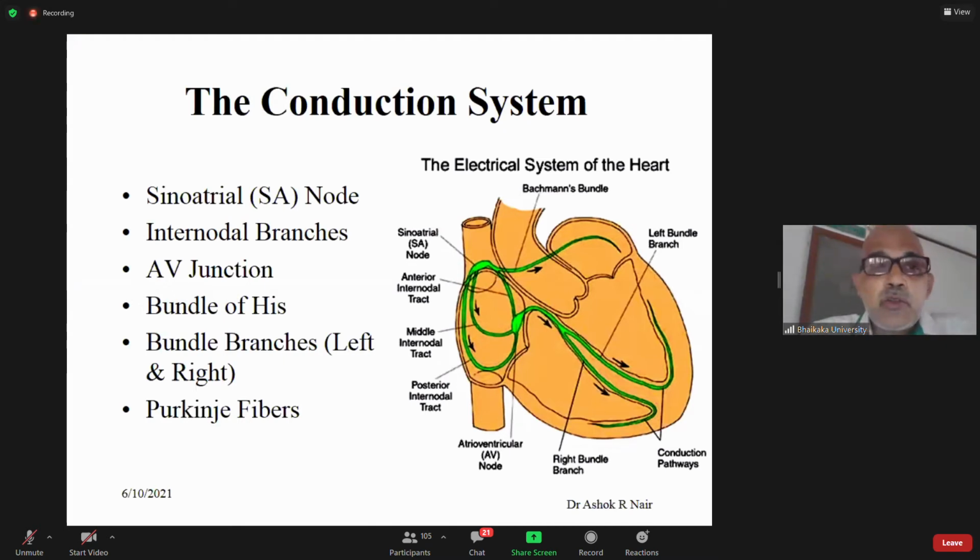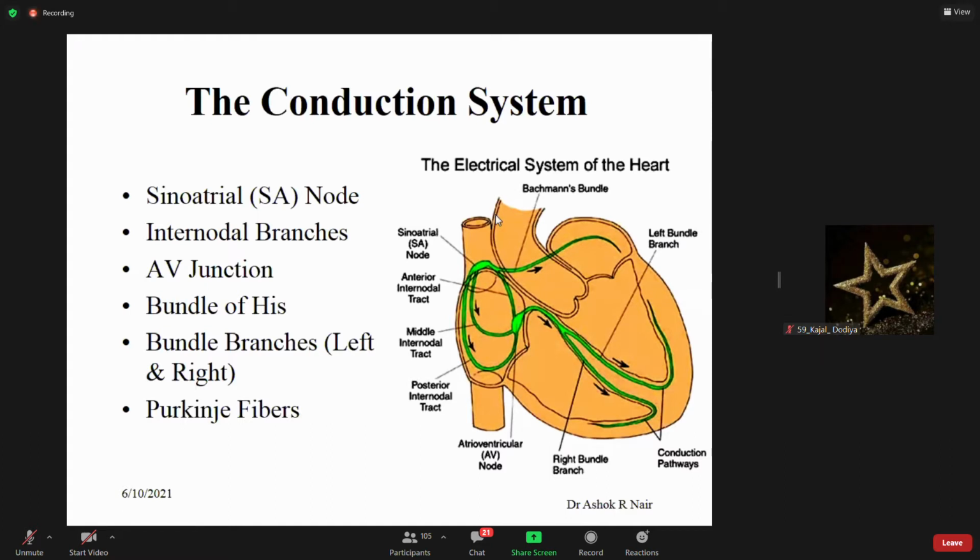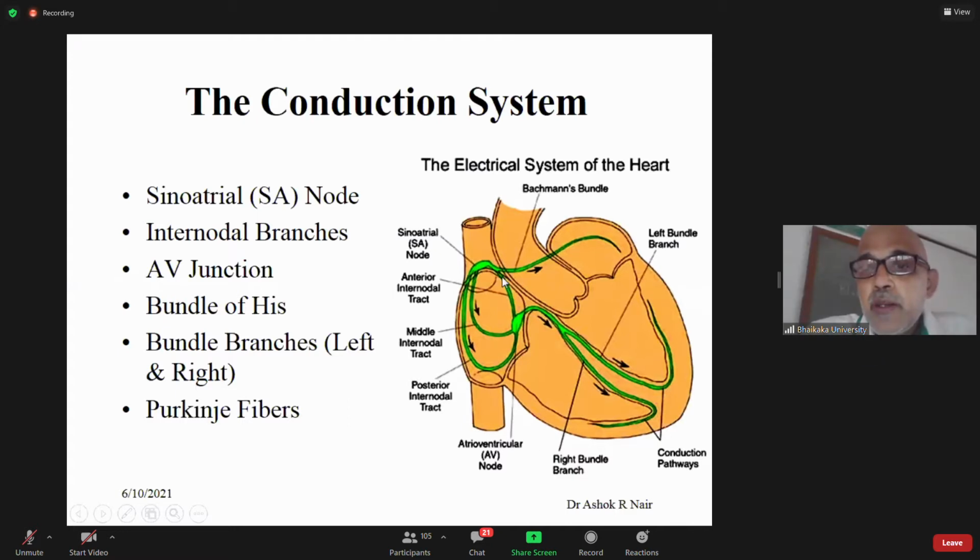Specialized conducting tissues, generation and conduction of impulses in the heart. Briefly, I will just summarize it. Impulses generated at the SA node are conducted through the internodal branches and reach the AV junction. In the meantime, the internodal branches supply the atrial musculature and cause its depolarization.